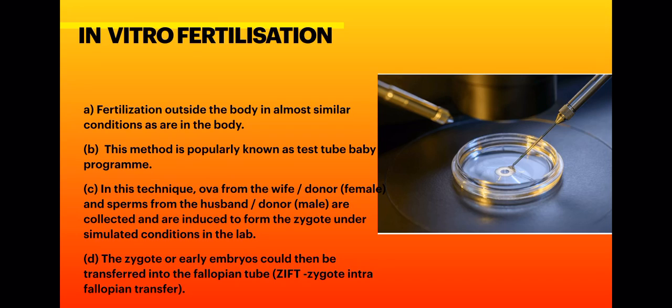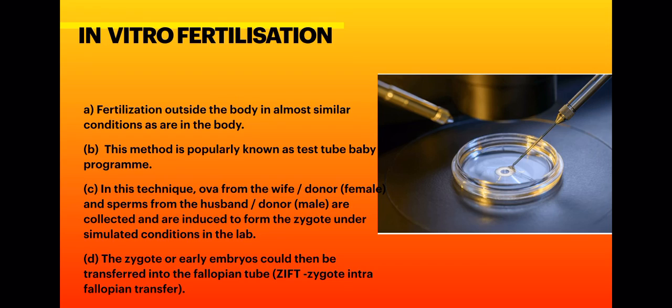Then in vitro fertilization is said to be ZIFT, that is, zygote intrafallopian transfer, right? And if, instead of 8 blastomeres, we take an embryo having more than 8 blastomeres and transfer that embryo into the female uterus, then it is said to be intrauterine transfer.